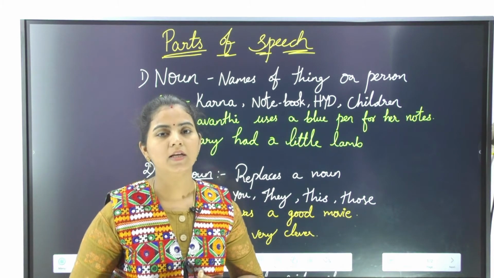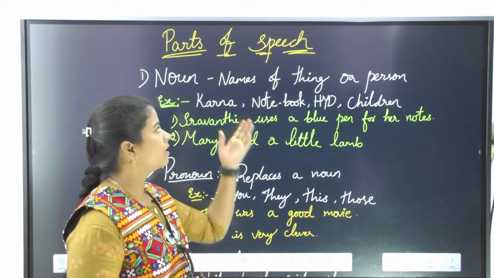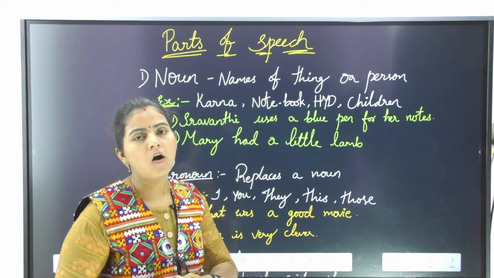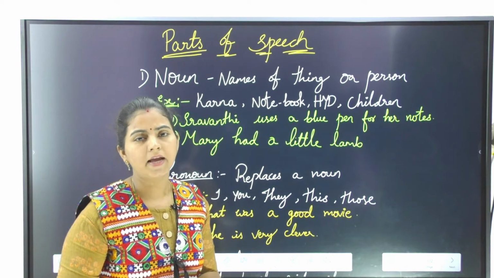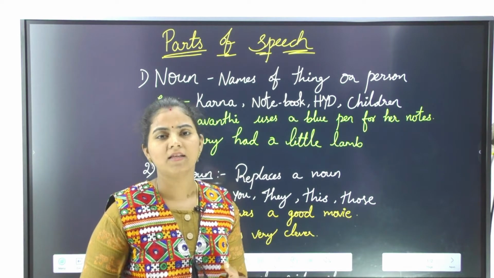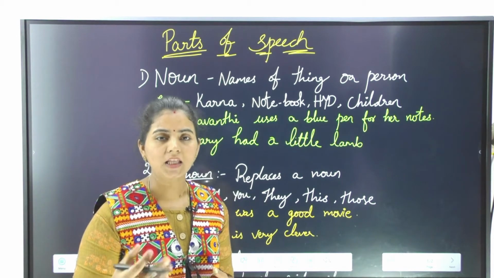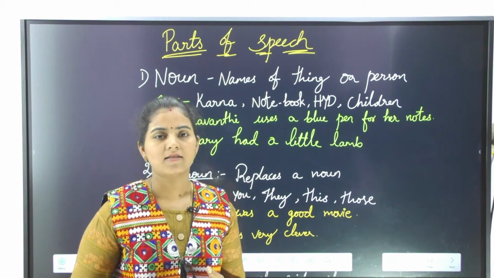Now, the first one is noun. What do you mean by noun? The definition is the name of a thing or a person. You name anything, okay? In our childhood, we used to play name, place, animal, thing. So, all that comes under noun. You name anything, those are considered a noun.